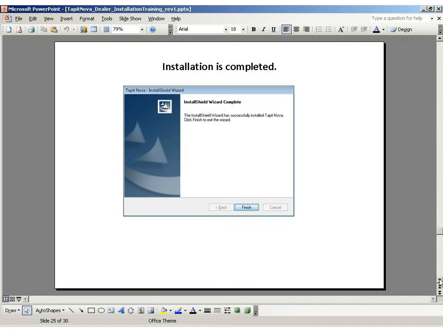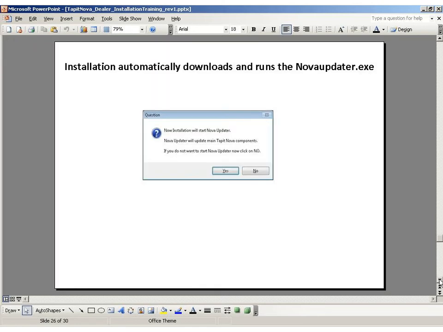Once the installation is complete, you will get a message that the wizard has successfully installed Tapit Nova, and you'll need to click Finish. Next, you'll get a message asking if you want to run the Nova Updater. We strongly suggest you click Yes, and this will allow any updates that have been done to the software to be downloaded to your particular version.